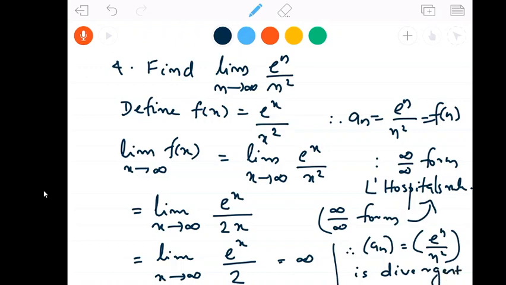Okay. Thus we can use limit theorem 1 and limit theorem 2 to find limits of sequences. And in the next session we will study the next theorem, which is the Squeeze theorem for sequences.